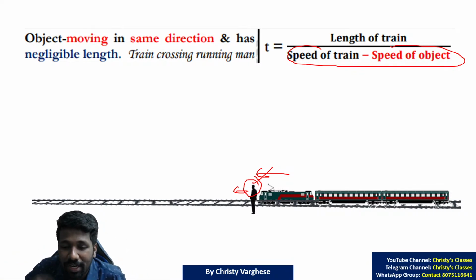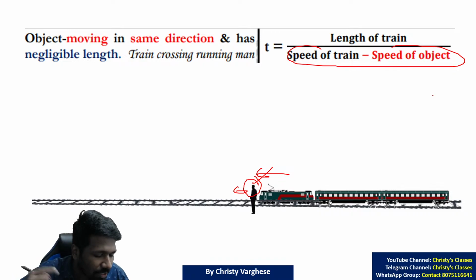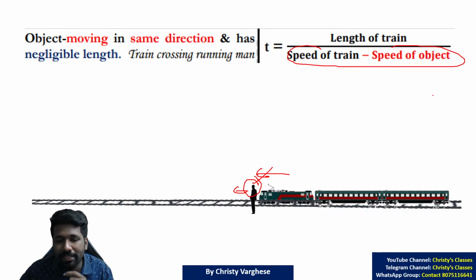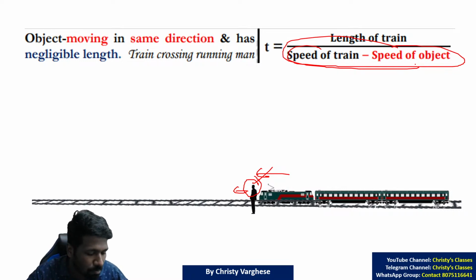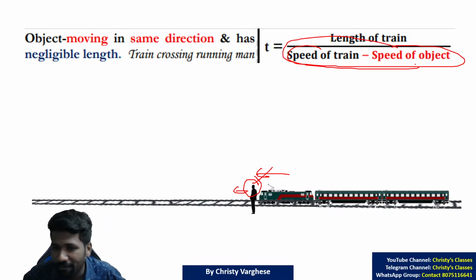I am telling about relative speed. This relative speed concept is very important. Relative speed means the objective is train trying to cross the person, but what is the person doing? Person is doing against it by running in the same direction. That means the relative speed is difference of speed, not sum of speed. It is difference of speed. All of you clear about this? Why it is difference of speed?